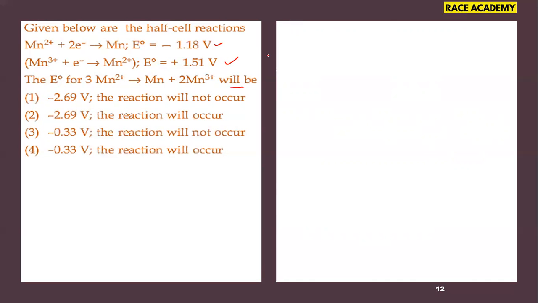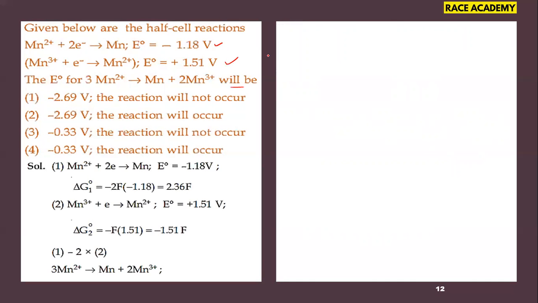So we have to use the formula, that is the Gibbs energy expression. For the first equation, delta G1 equals, since 2 electrons are transferred, 2F into the E0 value given, minus 1.18. After substituting, I got delta G1 naught as 2.36 Faradays.